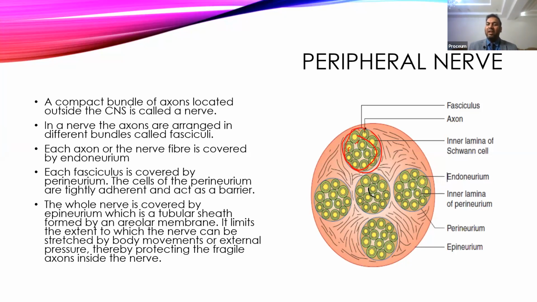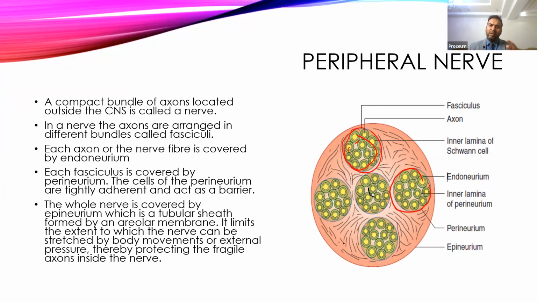This whole fasciculus is surrounded by another fibrous tissue, which is much tougher than the endoneurium. Endoneurium is more elastic, while this perineurium is much tougher and holds the fasciculus together. These perineuria stitch to each other with the different perineurium, along with the collagen fibers which surround the different fasciculi. Multiple fasciculi come together and are surrounded by another, much tougher fibrous tissue, and that is the epineurium.